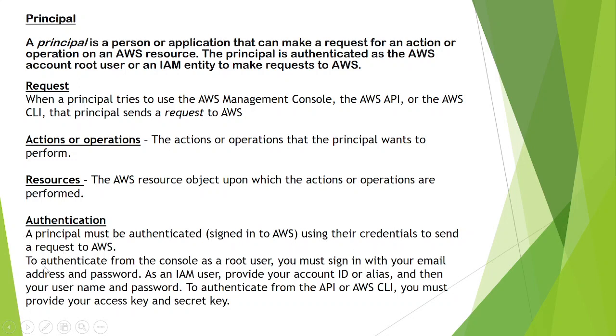The principal must be authenticated, signing in to AWS using their credentials to send a request to AWS. To authenticate from the console as a root user, you must sign in with your email address and password. As an IAM user, provide your account ID or alias and then your username and password. We did that just now. And to authenticate from the API or AWS CLI, the command line interface, you must provide an access key and secret key. If it is the normal console, you can go with the username and password, but if you are going with the CLI, it's access key and secret key.